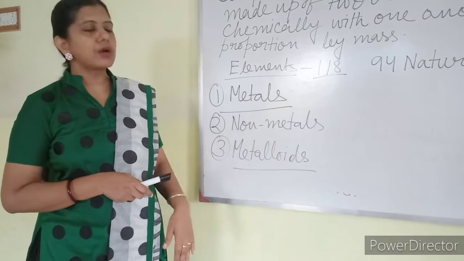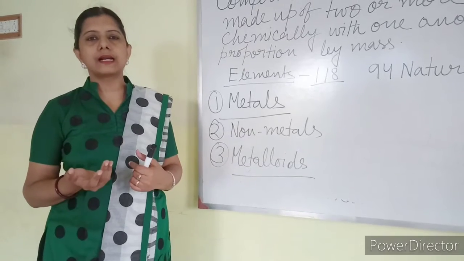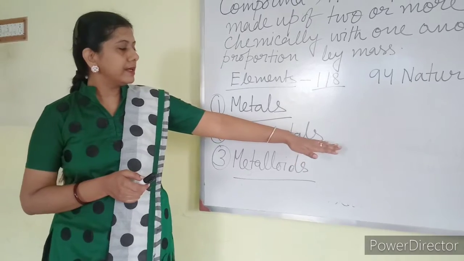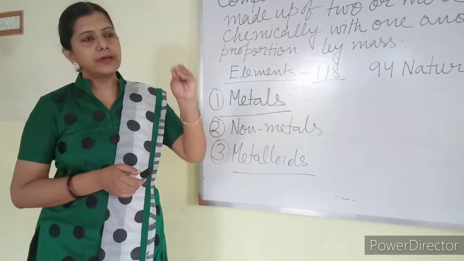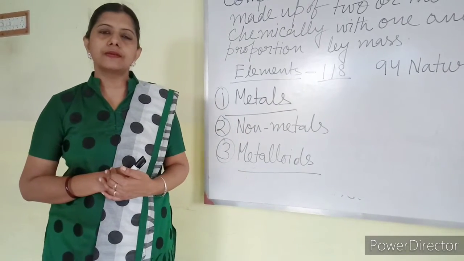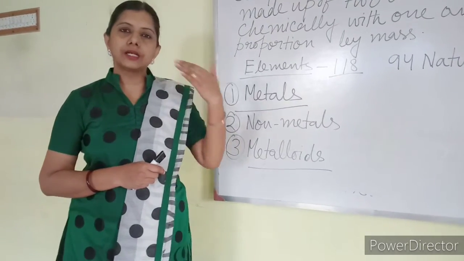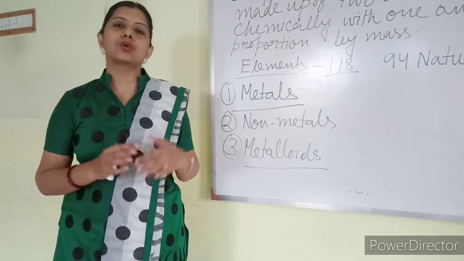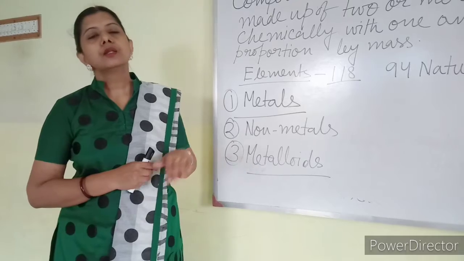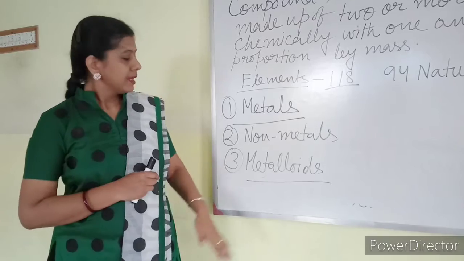Now non-metals. What are non-metals? Non-metals are those substances which have certain characteristics. Non-metals are generally brittle, that means if it falls, it will be broken into pieces. They are generally non-conductors of heat and electricity. They are generally non-sonorous and non-lustrous, that is, they don't have a shiny appearance. But then also some exceptions are there.